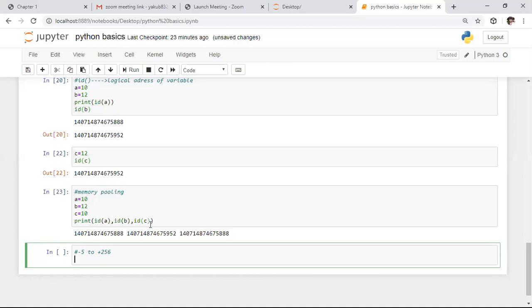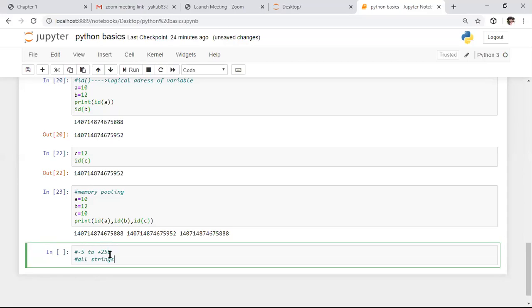Coming to strings, for all strings we are following this memory pooling. Coming to the remaining data types, we are not following memory pooling. So memory pooling works for integers in the range of -5 to plus 256, and for all the strings.